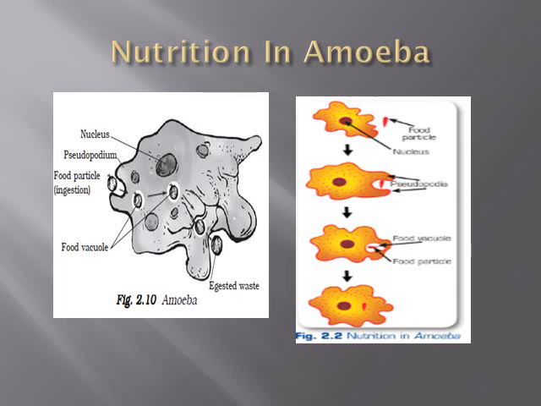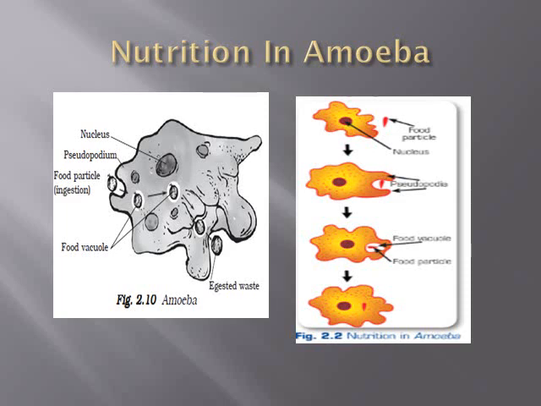Now, finally, that digested food is absorbed in the cytoplasm. The absorbed substances are used for the growth, maintenance and multiplication of that amoeba. The rest of the food, which is undigested food material, is removed from the body by the temporary vacuole.